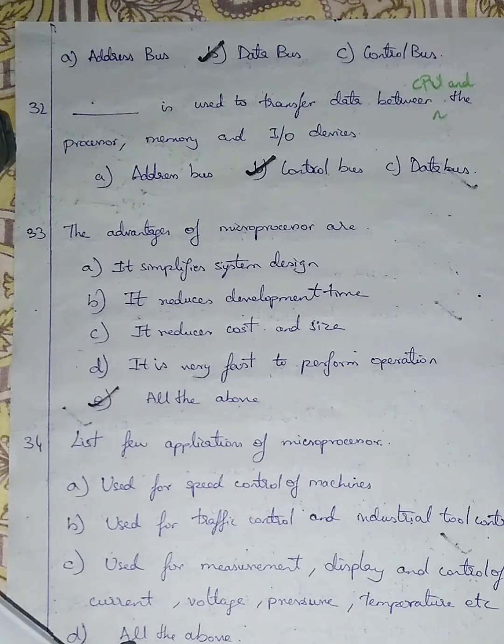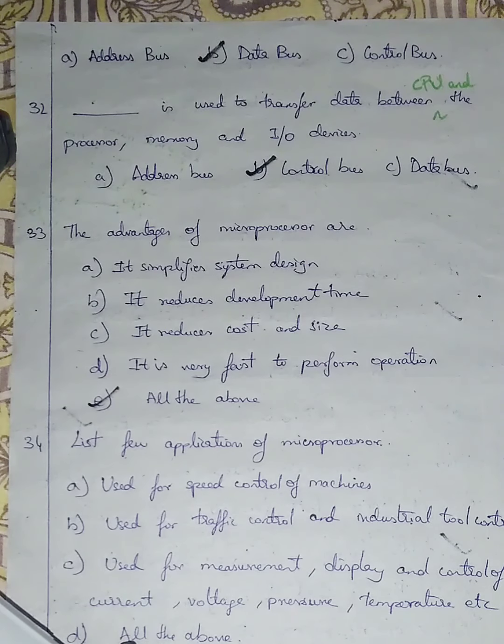Microprocessor simplifies the system design. It reduces the development time. For developing a CPU, a monitor, a keyboard, a mouse, a speaker, you need separate time. But for developing only a monitor and attaching it with the keyboard, you don't need that much time. It reduces development time. It reduces cost and size. Going for separate components and going for all in one component is different. It is less of cost and consumes less size. So I'm going with option number E, all the above.